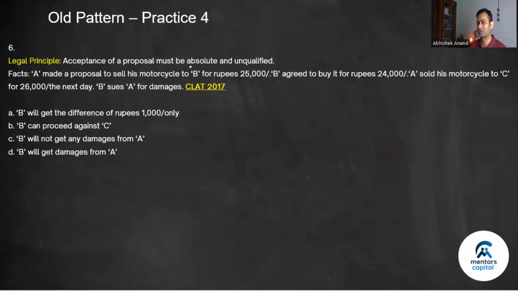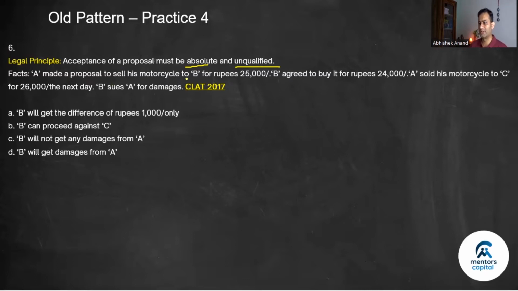Acceptance of a proposal must be absolute and unqualified, which means no counter. So if I'm asking, let's say if I want to sell my black car and you say, okay, I'm willing to buy your black car, but you need to whitewash it. So you've added a condition. So this acceptance is not absolute and it is not unqualified because you are adding a qualification that you need to whitewash it. So acceptance has to be absolute. In the form I made the offer, you have to accept it in the same way. This is what the principle says.